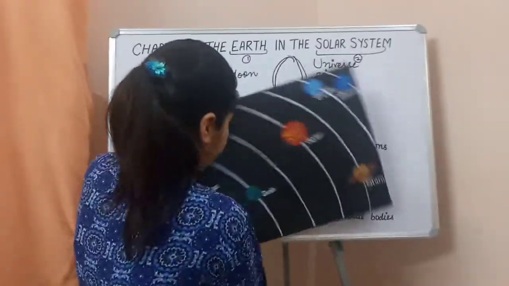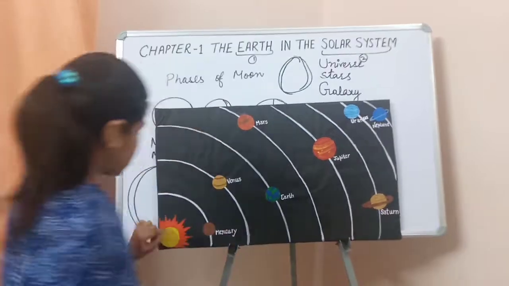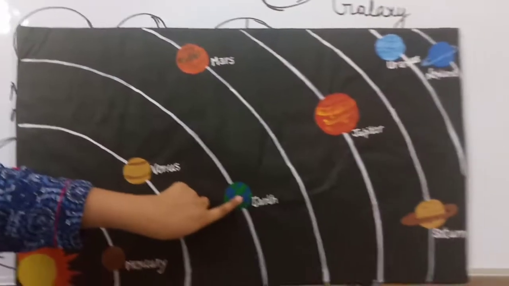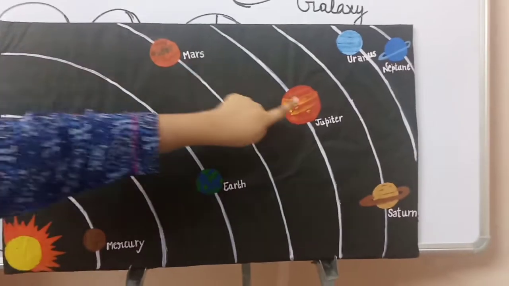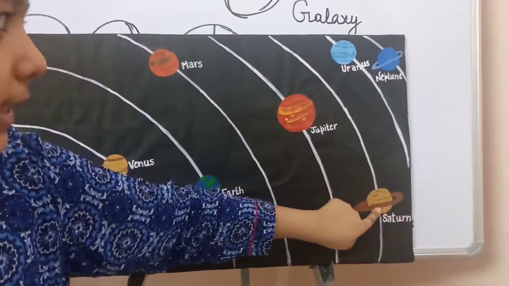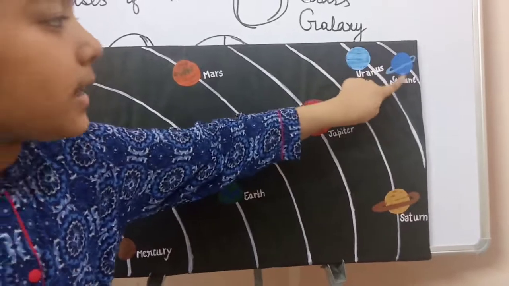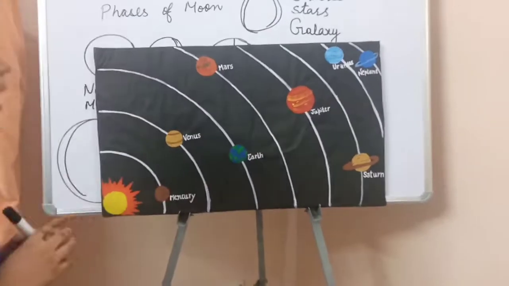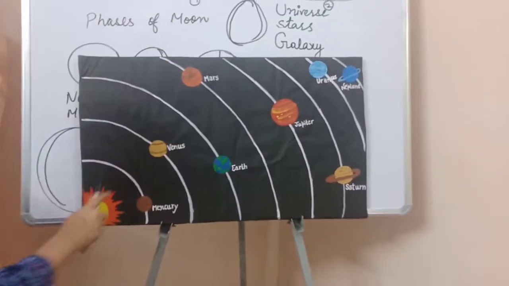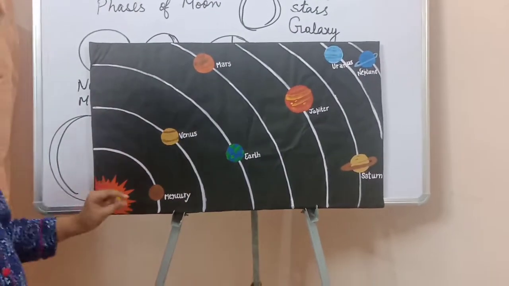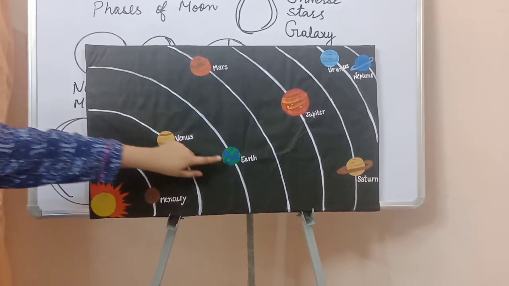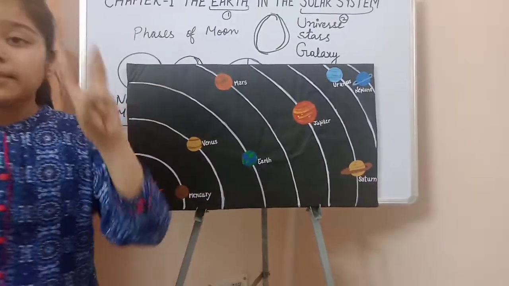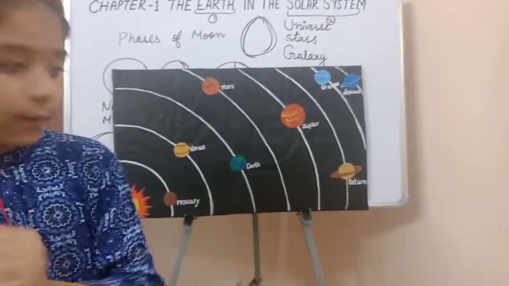Now, as you can see here, first of all, this is Sun, then Mercury, Venus, Earth, Mars, Jupiter, Saturn, Uranus and Neptune. Saturn and Neptune have rings, and Neptune is very far from the Sun. This is our 1st, 2nd, 3rd, 4th, 5th, 6th, 7th and 8th. Earth is the 3rd planet on which we live.